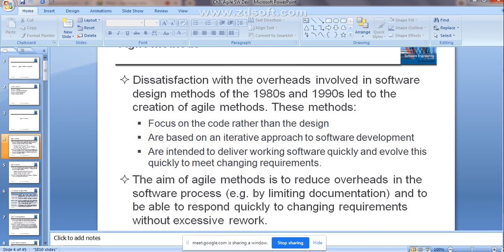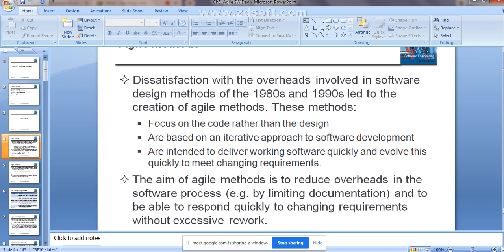Whatever the system architecture, the hardware and software requirements you are going to use, everything you specify within the design part. Instead of giving focus to the system architecture, they give more focus to the coding part, that is, the implementation part. That is the first advantage.